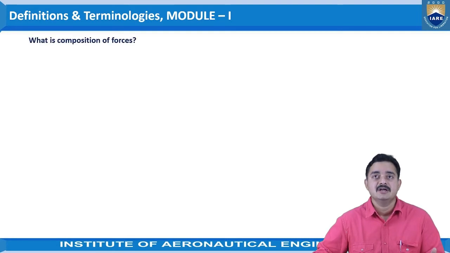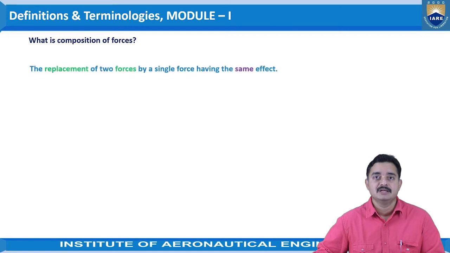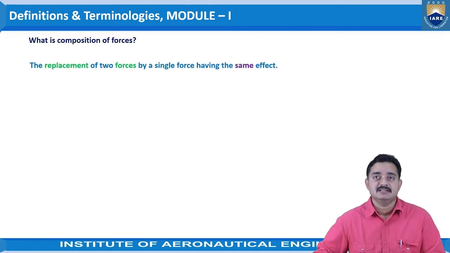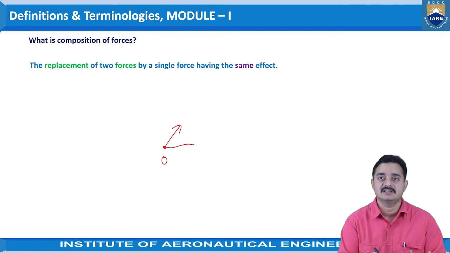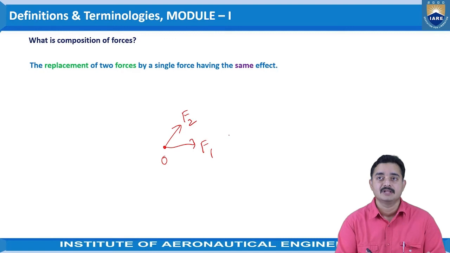The next one is, what is composition of forces? It states that it is the replacement of two forces by a single force having the same effect. Let us say there are two forces acting at this point O, in this direction and in this direction, F1 and F2.